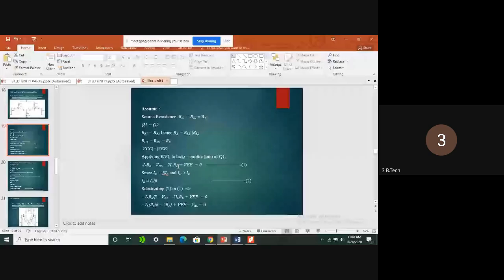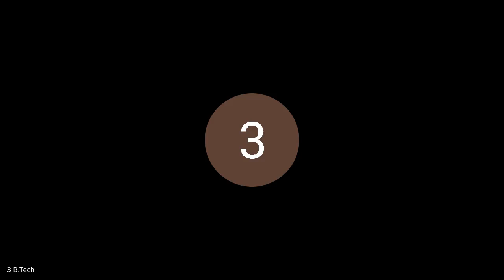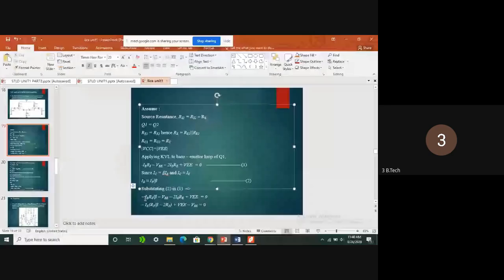So again, minus of minus VEE equals 0. Minus of minus will become plus. I think already all of you know VEE is always negative, VCC is always positive. And one more relation is there, which I just now discussed: IC equals beta into IB, and IC is almost equal to IE. So we are replacing IB by IE by beta. After substituting this, we got a relation like this: IE into RS by beta minus VBE minus 2IE RE plus VEE equals 0.